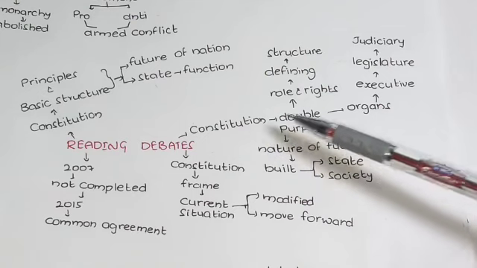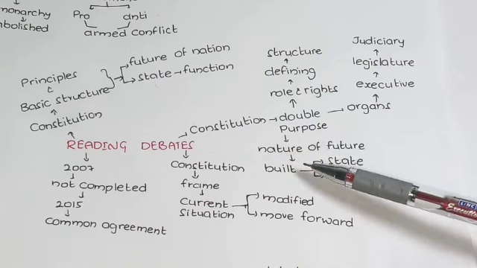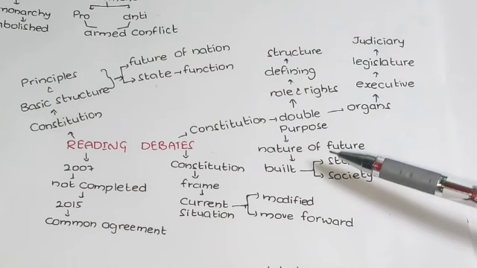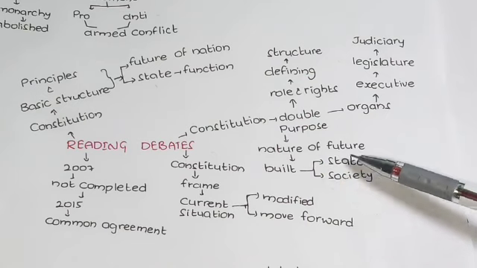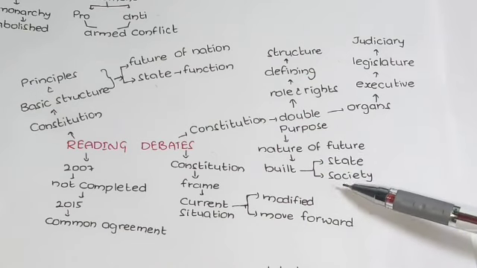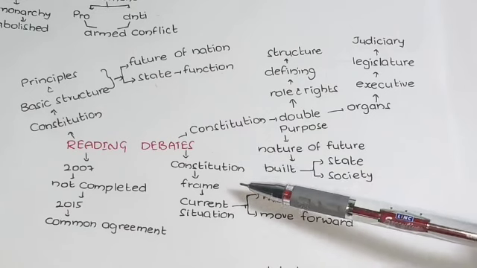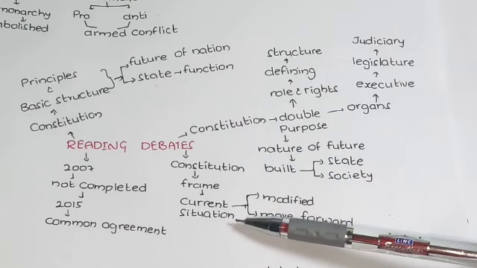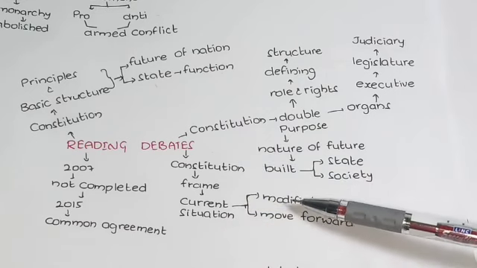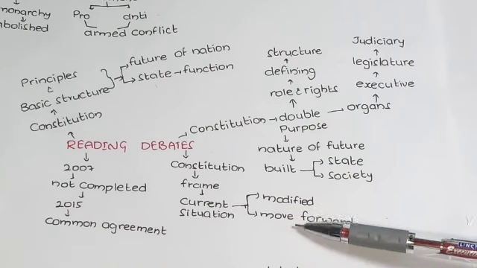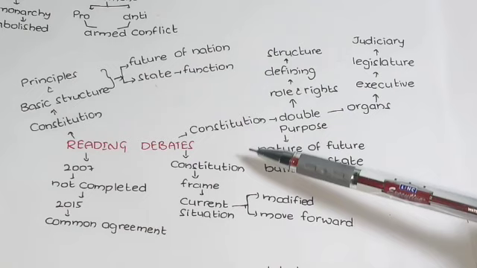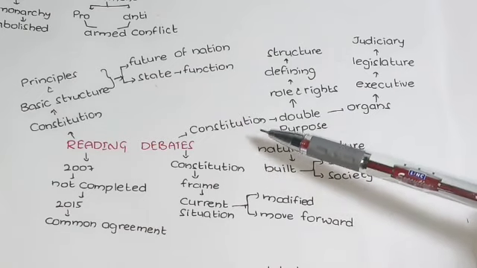Once again, what is the second one here? How the nature of the future should be built with the help of the state as well as the society. And the constitution will frame what the current situation is, how it can be modified, how to modify the country, and how we should move forward. So all these things can be decided by our constitution.